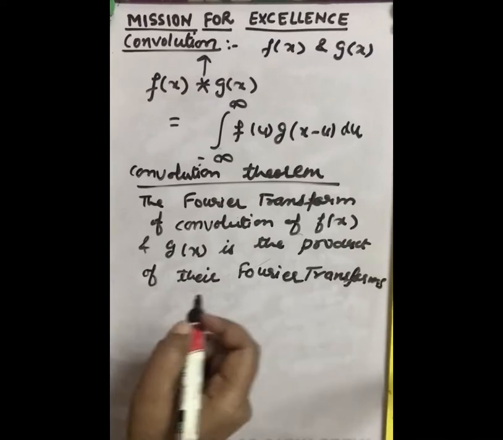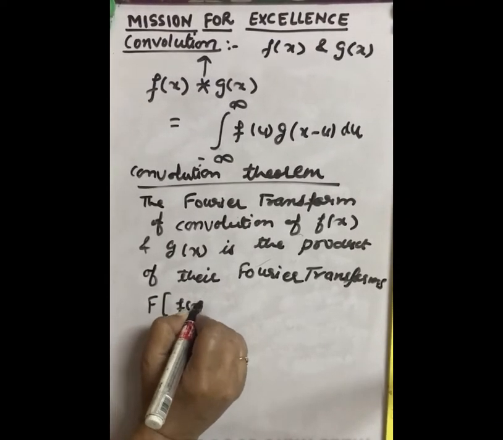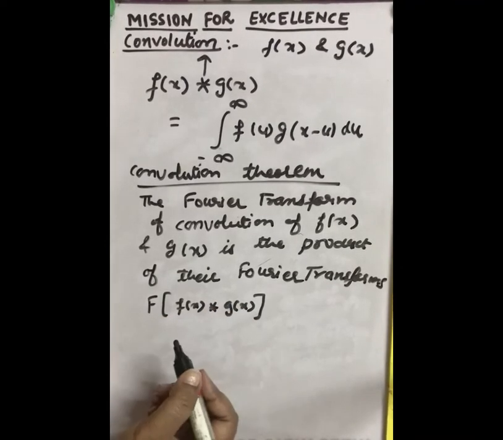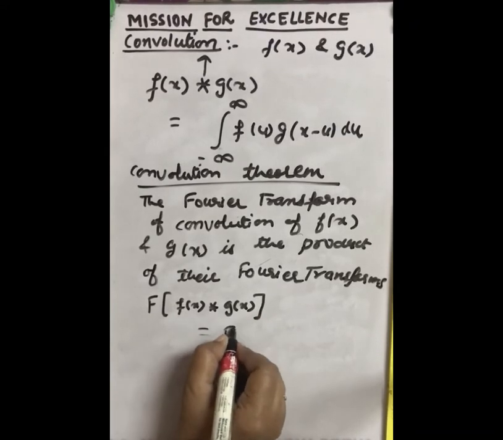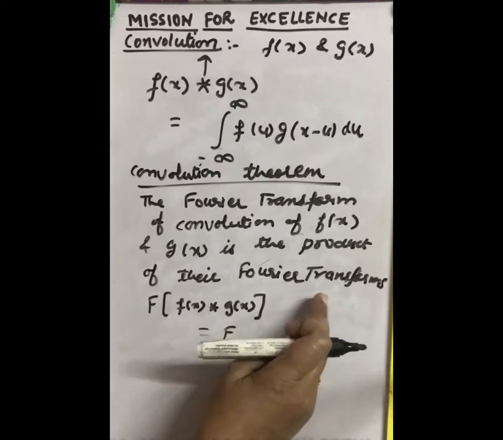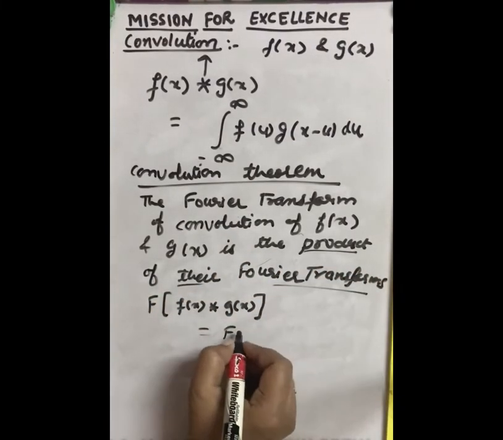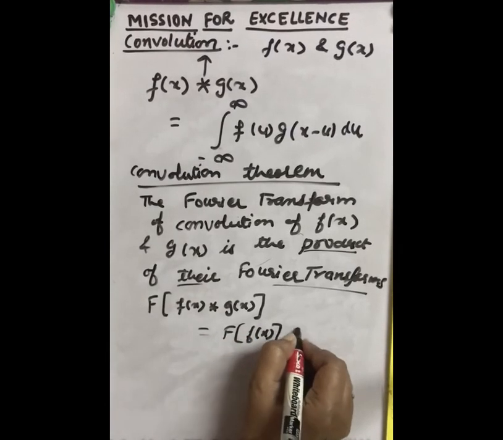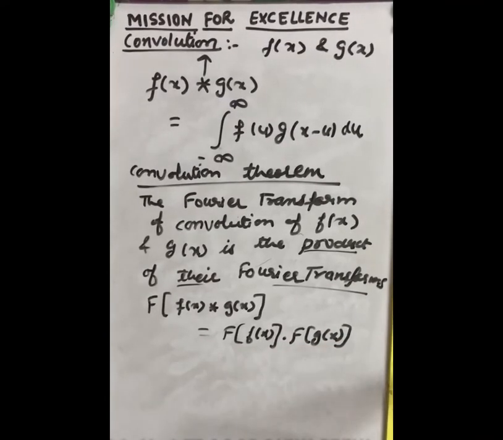So let us write it mathematically. The Fourier transform of f(x) star g(x), which is the convolution, will be equal to the product of their Fourier transforms. So we take the Fourier transform of f(x) multiplied by the Fourier transform of g(x). This is the statement of the convolution theorem. Now let us prove it.